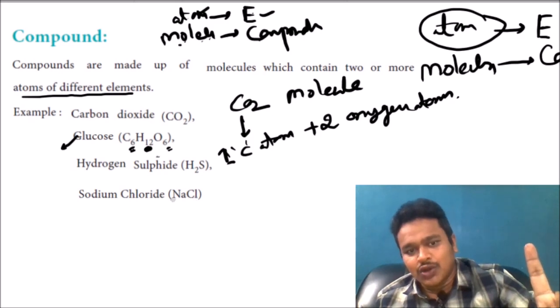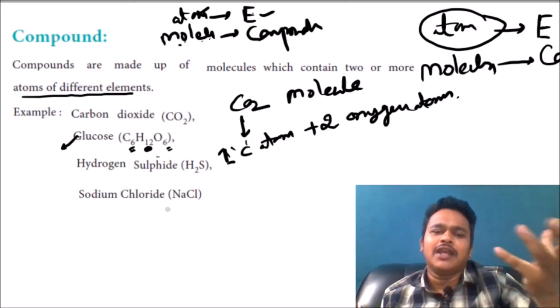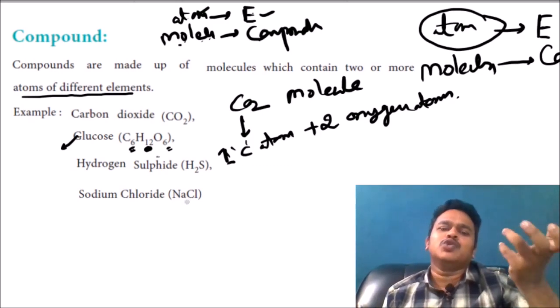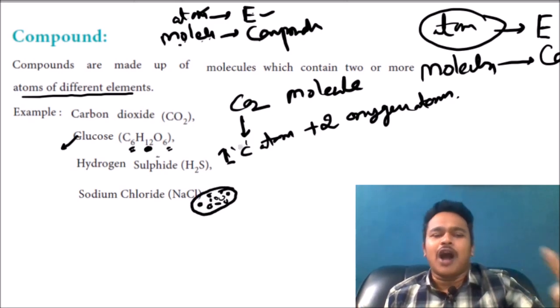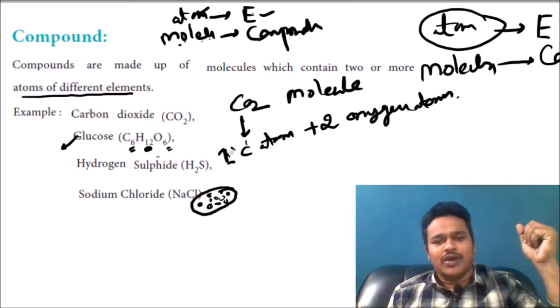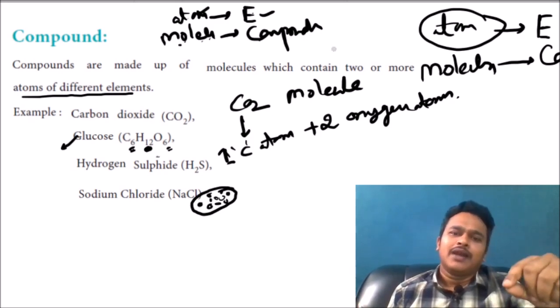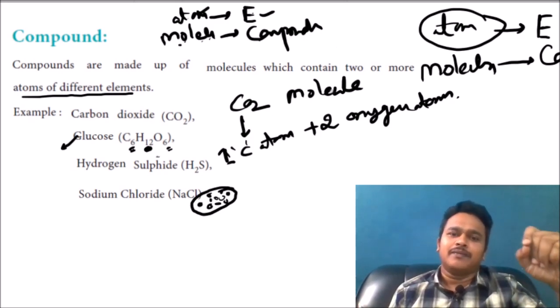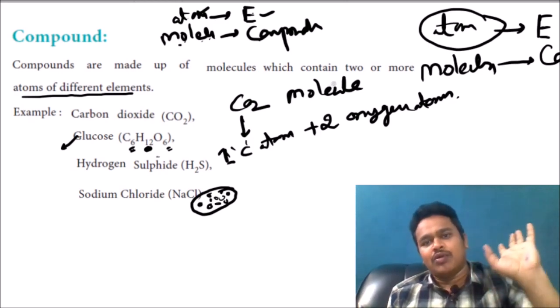In a big size, there are many sodium chloride molecules, and when all these molecules are taken together at one place, that is a compound. That is the difference between atom and molecule, and between element and compound.